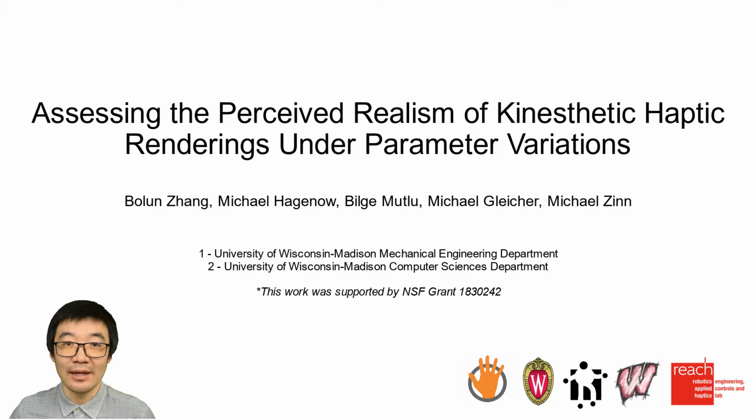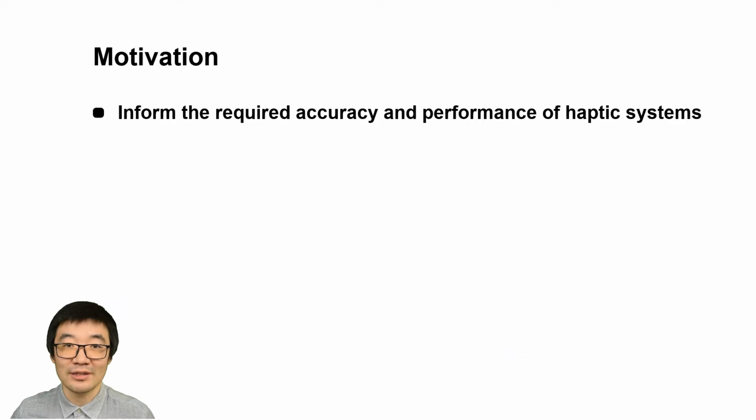As researchers continue to advance methods and systems to produce more accurate haptic renderings, it is also important to consider whether the improved accuracy benefits the perceived realism of rendering. Studying perceived realism can inform the required accuracy and performance of haptic systems.